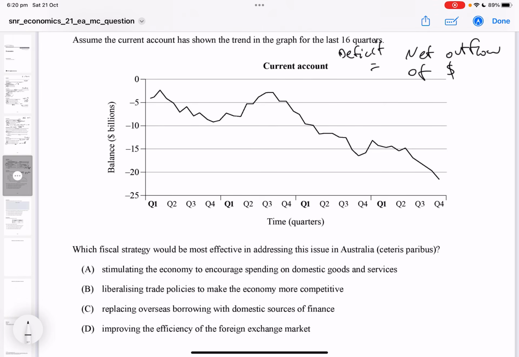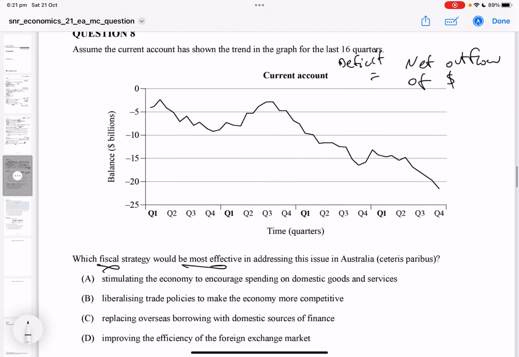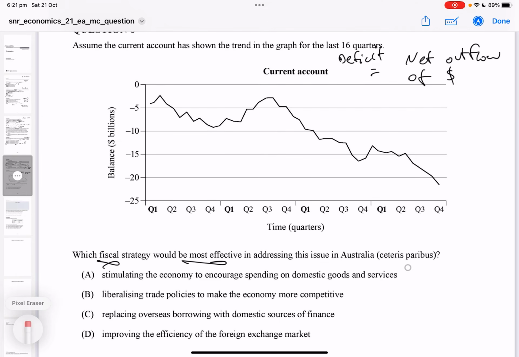I think that's right, isn't it? Yeah, that sounds pretty good. Which fiscal strategy is most effective in addressing this? Most effective. So there could be a few, once again, that could be effective. Let's break it down at this point. Stimulating the economy to encourage spending on domestic goods and services. Yeah, plausible. Liberalising trade policy to make the economy more competitive. Plausible. Replacing overseas borrowing with domestic sources of finance.